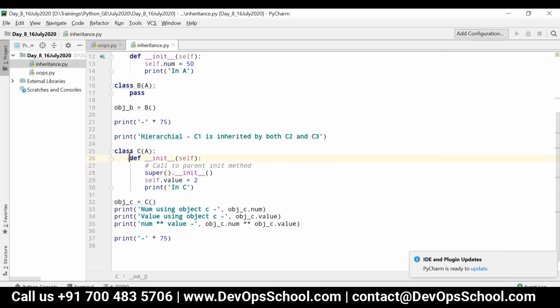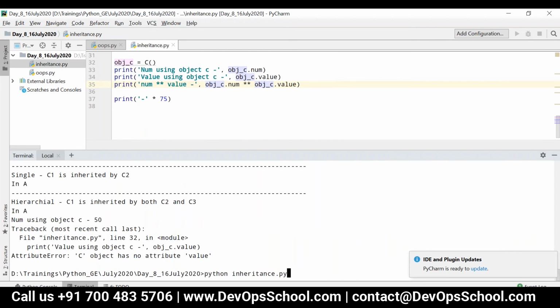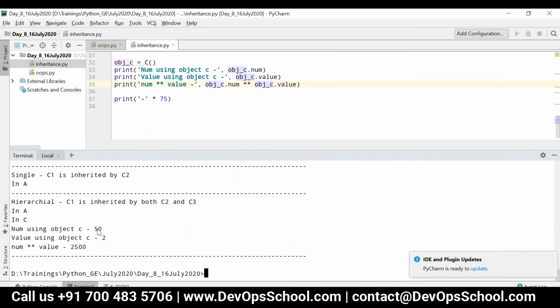As soon as it enters the init method of C, it calls the super init method, and that will be initialized with 50, and it prints "in A". Then value will be initialized, and then it will print "in C". Now it is 50, it is 2, so 50 squared is 2500. You can see 2500 as the output.